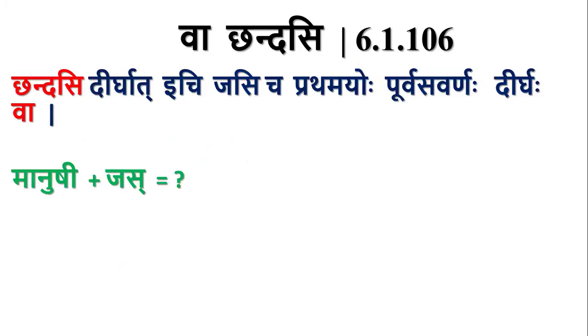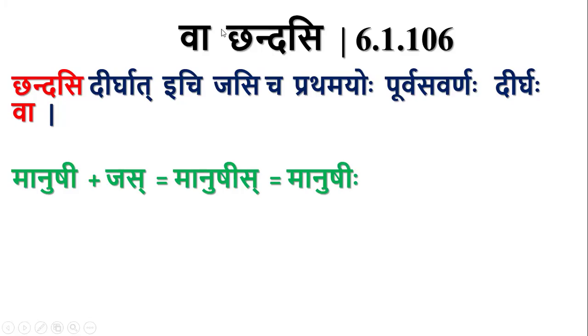It means, consider this example, Manushi plus Jas. Here Manushi ends with Dirga E and it's followed by Jas. So by the previous sutra, Dirgat Jasicha, there will be blockage of Purva Savarna Dirgaha, but this sutra gives it optionally. So there will be Purva Savarna Dirgaha optionally. So this E plus this A, they combine to form E Dirga. So we have Manushihi, and it is Va.